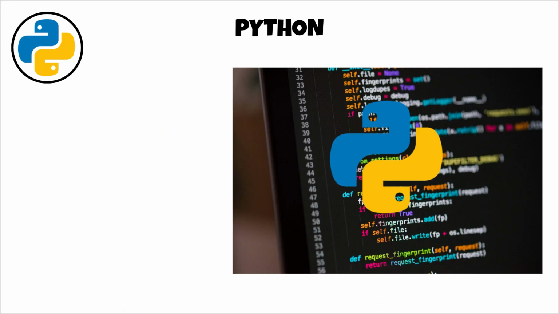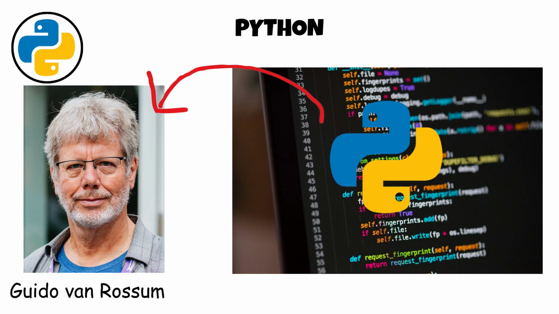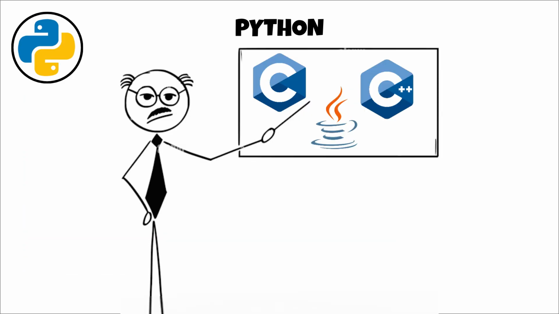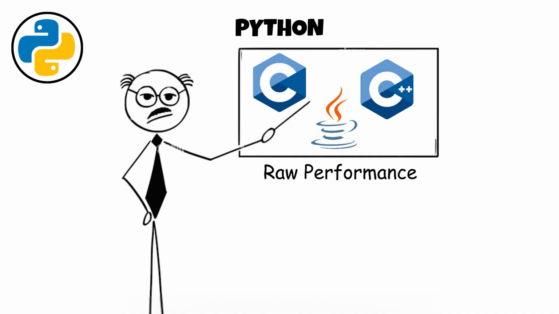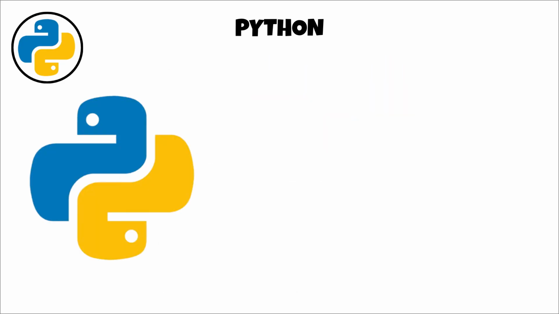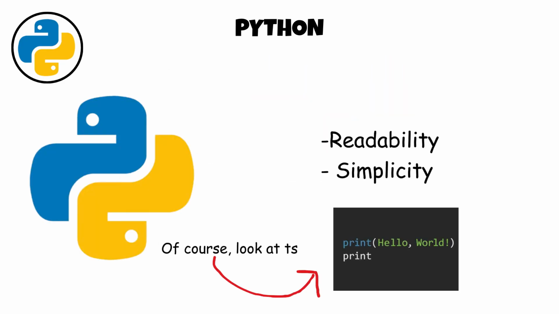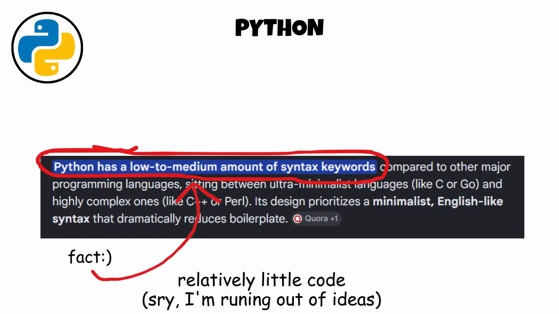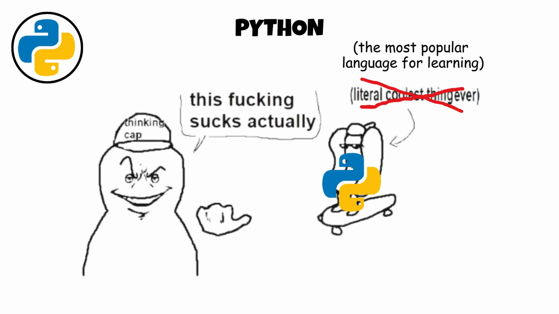Python. Python was created by Guido van Rossum and officially released in 1991. Unlike languages that prioritize raw performance, Python focuses on readability and simplicity. Its clean syntax allows beginners to write useful programs with relatively little code, which is one reason it has become the world's most popular language for learning programming.